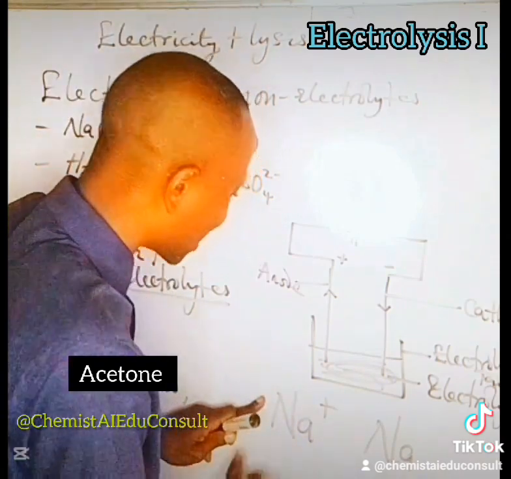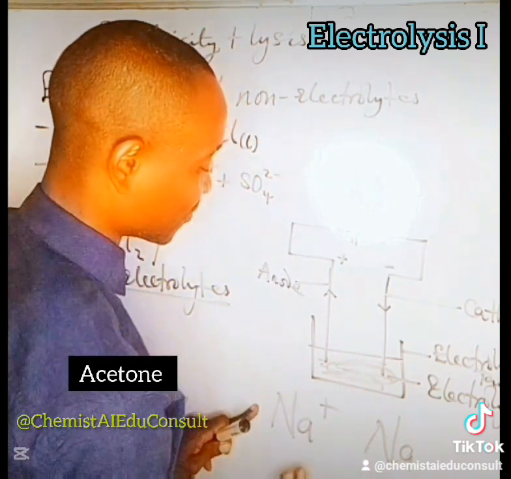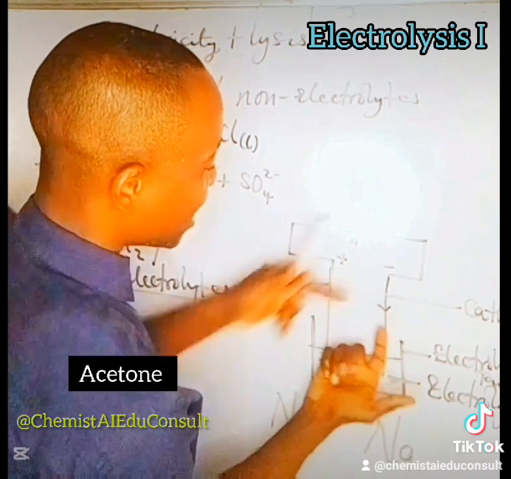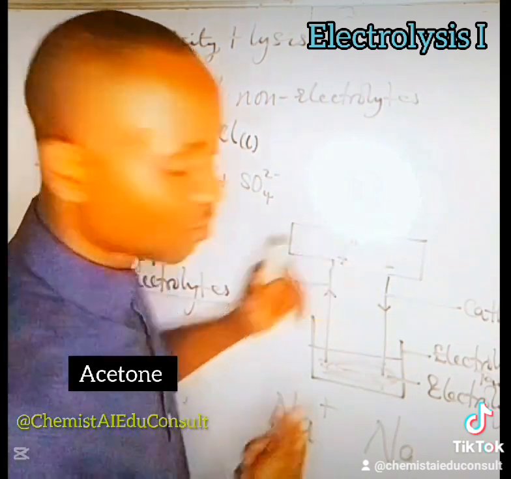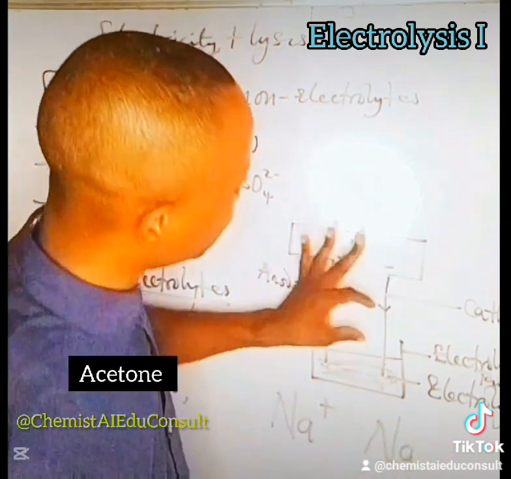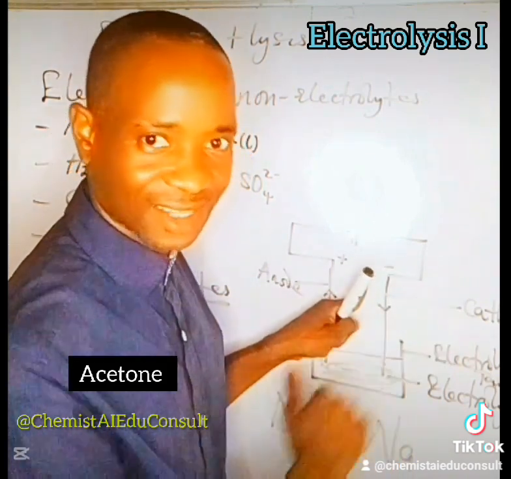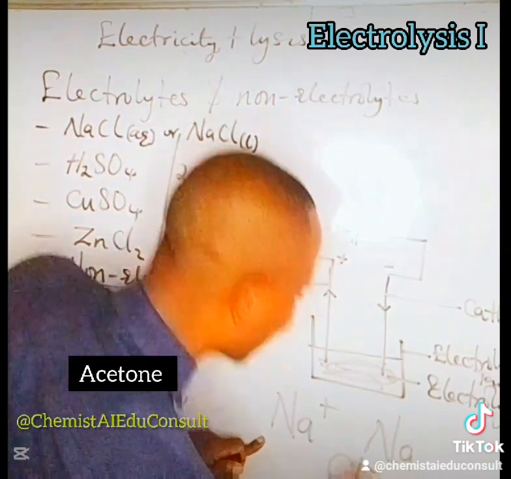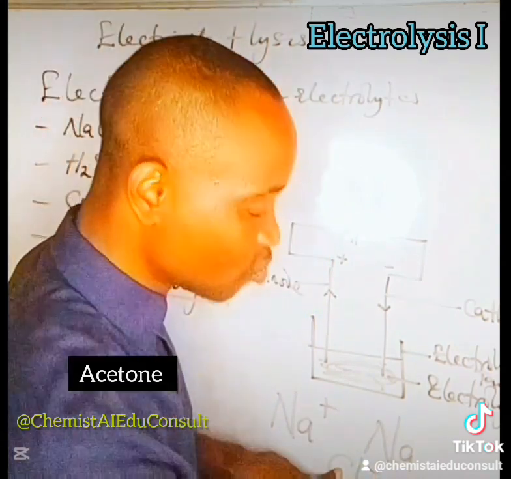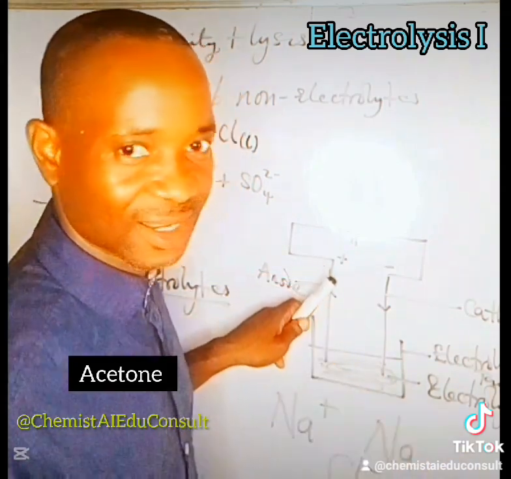And this is the kind of reaction that happens in the electrolyte. So this sodium ion is a cation. It will migrate to cathode and pick the electron. When it picks this electron coming in, it will become sodium atom, which will attach itself on the wall of the cathode. And this is called discharge. If there is chloride ion, what it does is to lose electron at the anode and get discharged as chlorine molecule.